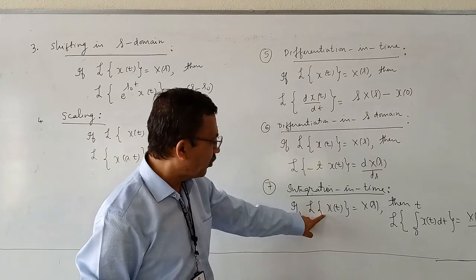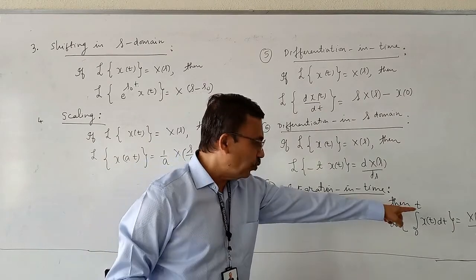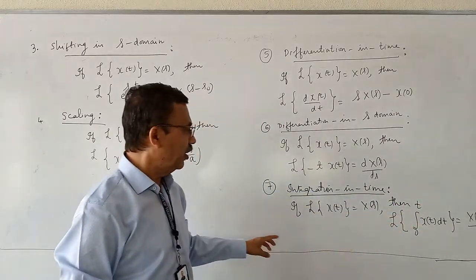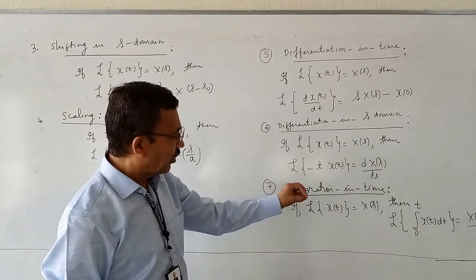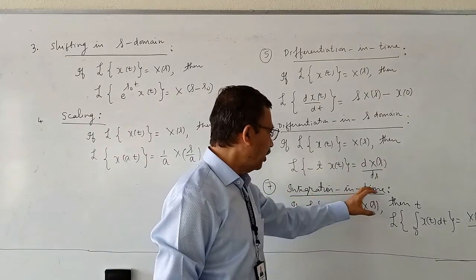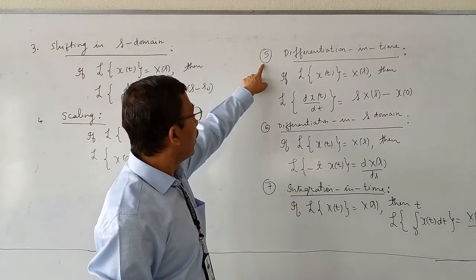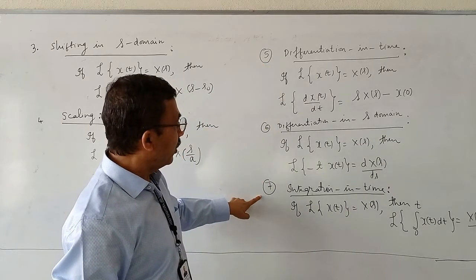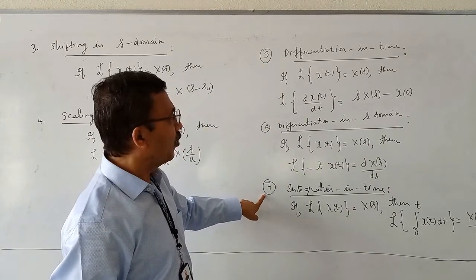If you integrate x of t, X of s gets multiplied by 1 by s. This is the understanding of this property. Integration in time property. Differentiation in time, integration in time, we have studied in network theory also.